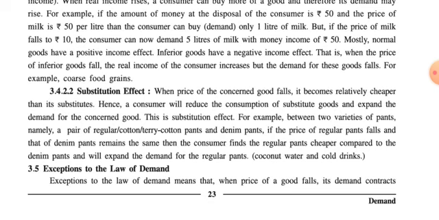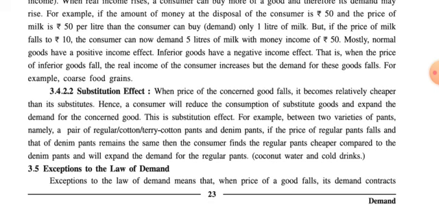So in that case, with the same level of income, that is with the same 1000 rupees, a person will be able to purchase only one denim pant but two pants of the regular type. So they will expand the demand for regular pants and the demand for denim pants will reduce.